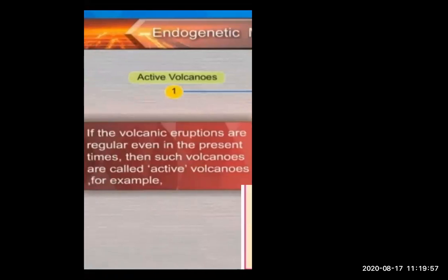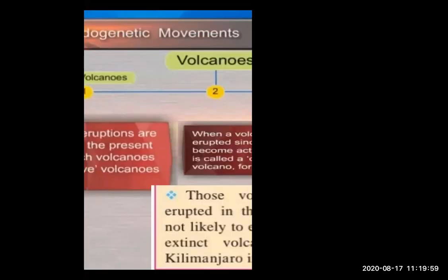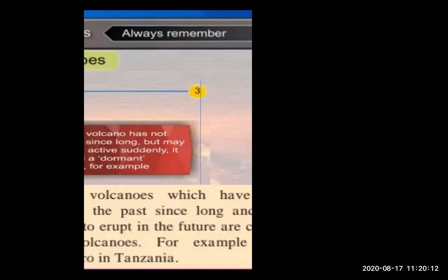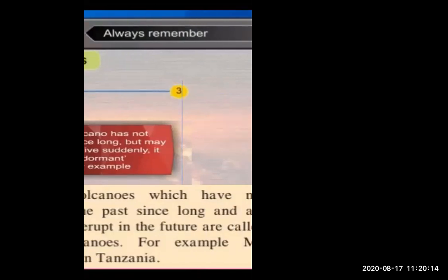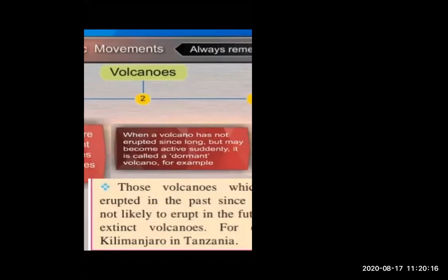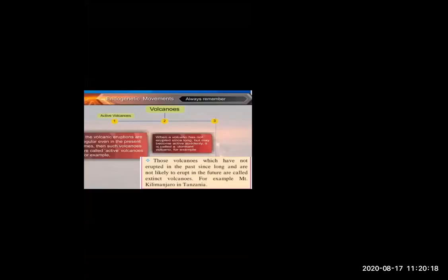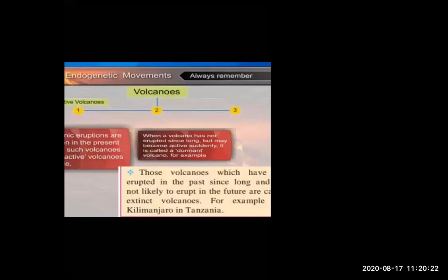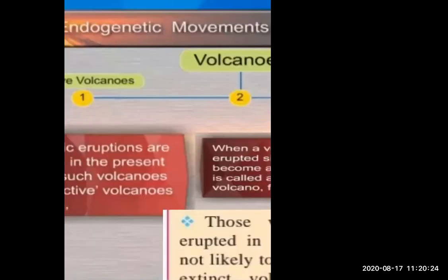First is active volcano, after that dormant volcano, and the next type is extinct volcano. There are three types which we will study now: active volcano, dormant volcano, and extinct volcano.